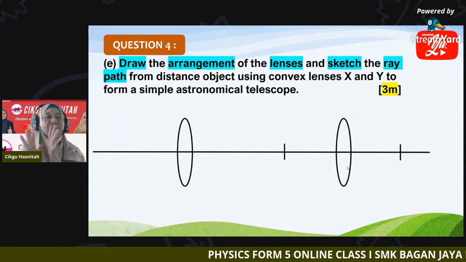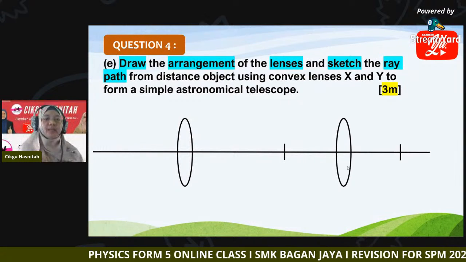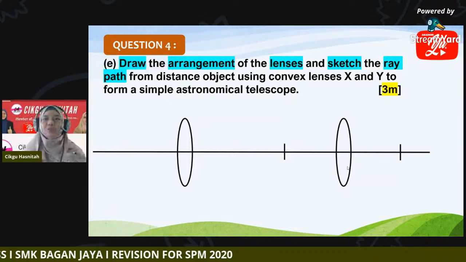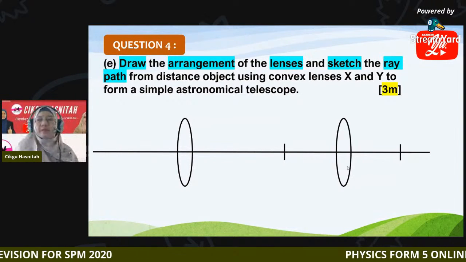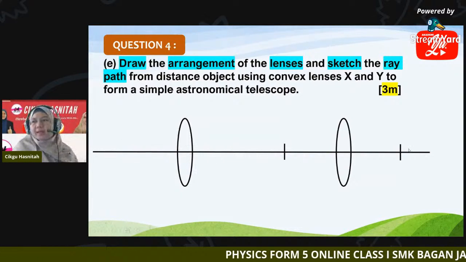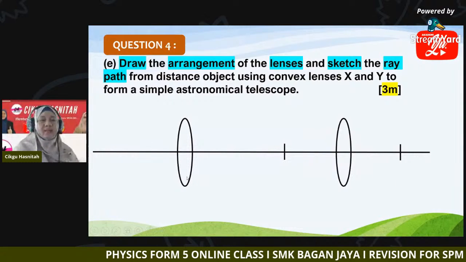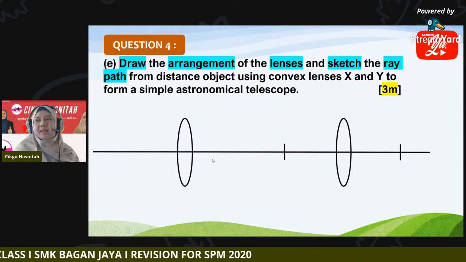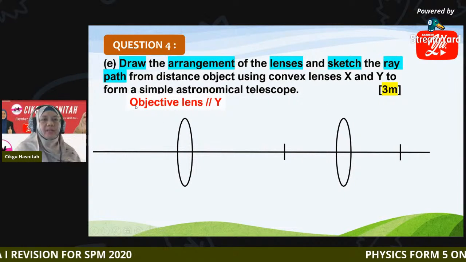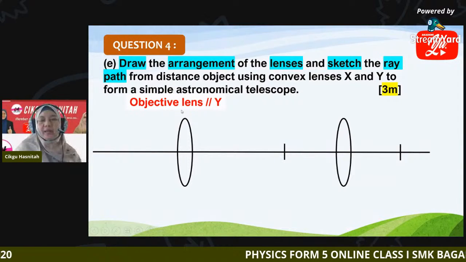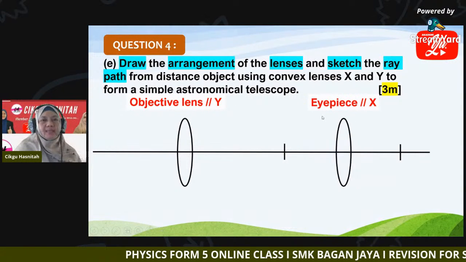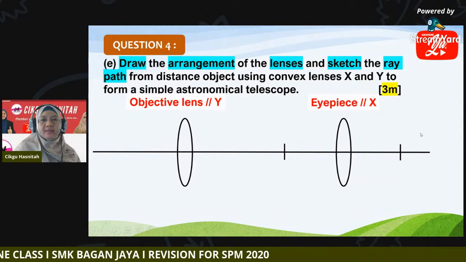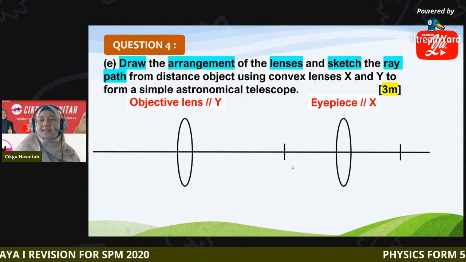Next, now you have to draw the arrangement and ray diagram for a simple astronomical telescope. So first we draw our axis and we place the two lenses here. Which one to place at the front, which one to place behind? At the front we place the objective lens, lens Y. And at this side we place the eyepiece, where the eye of the observer looks through the telescope.